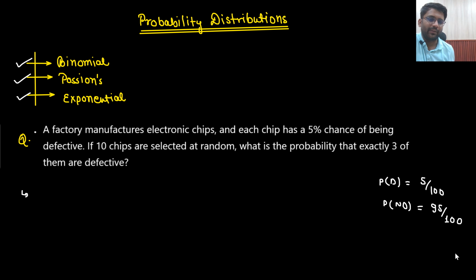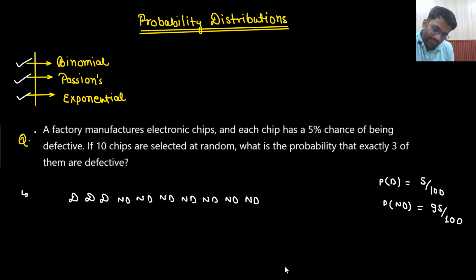Exactly 3 of them are defective. That means, sir, we can take one case: defective, defective, defective, and the rest I want to be non-defective. That means 7 of them I want to be non-defective, and the rest of them I want to be defective. Right? 1, 2, 3, 4, 5, 6, 7, 8, 9, 10. So these are the 10 chips I am selecting. First one was defective, second was defective, third was defective, and the next 7 of them were not defective.